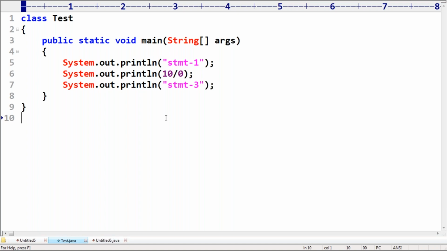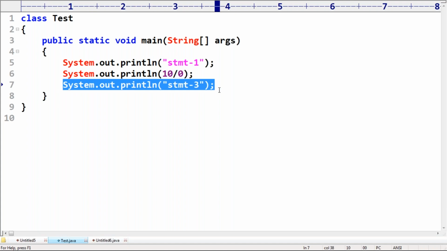Statement 1 and then ArithmeticException. Will statement 3 be executed or not? Can you please confirm? Yes, make sure statement 3 won't be executed.